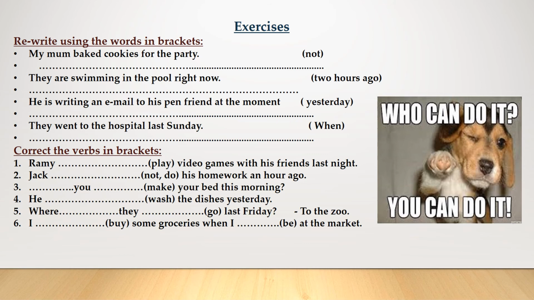Correct the verbs in brackets. 1. Rami played video games with his friends last night. Rami played. Here we added ed to the regular verb play, and the ed ending is pronounced d. Played, played, played. 2. Jack not do his homework an hour ago. Jack did not, he didn't. Here, to negate a sentence or a verb in the past simple, we use did not.